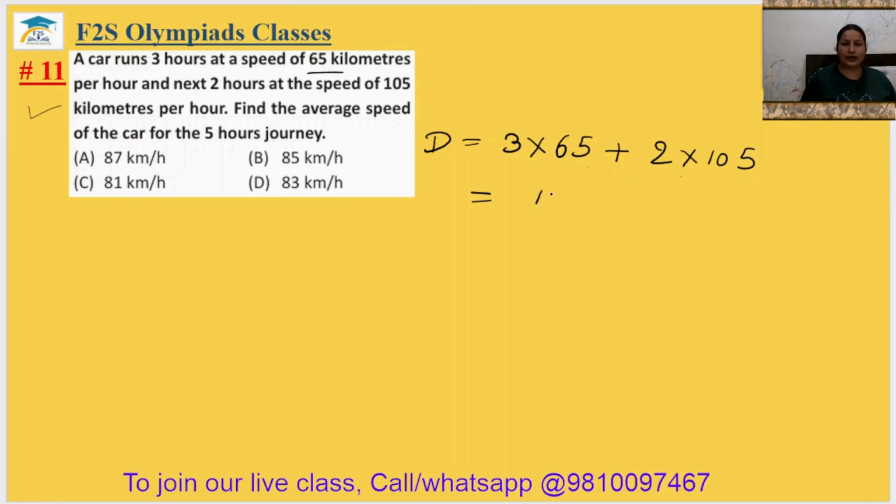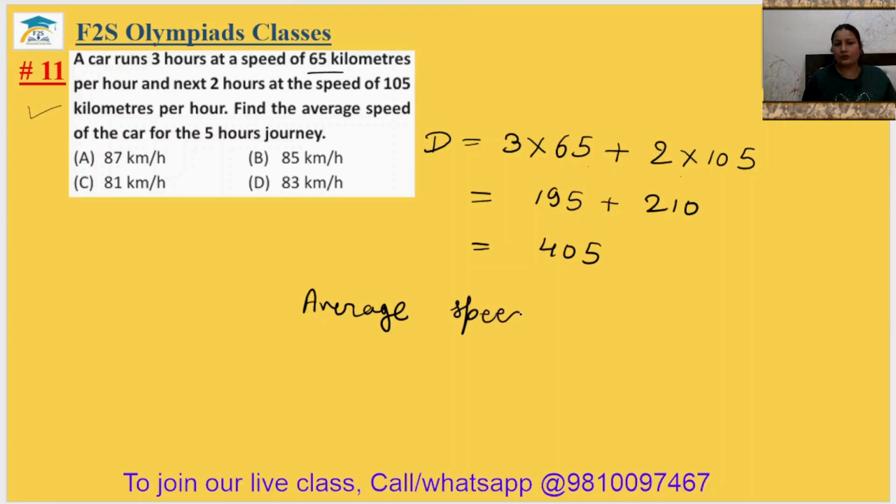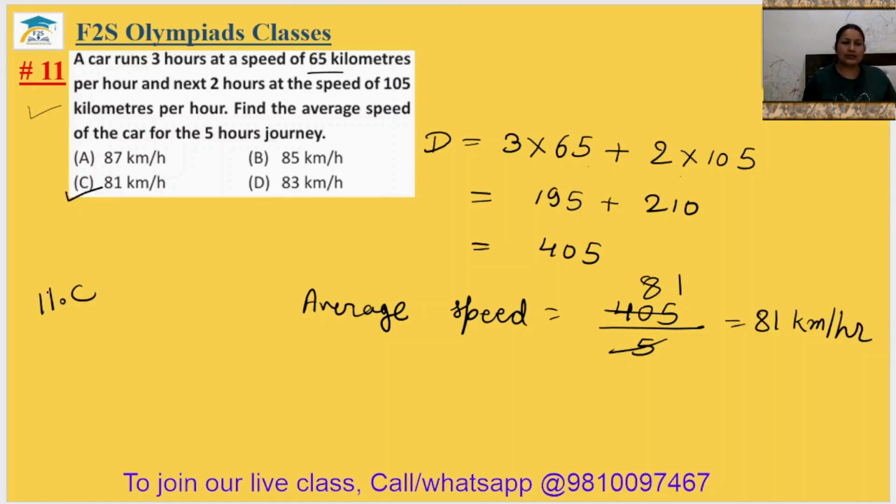So you will get 195 plus 210. After adding these two, you will get 405. The total distance traveled is 405. Now the average speed. Average speed will be equal to distance traveled, 405, upon the total time taken, 5. 5 8s are 40, 5 1s are 81 kilometer per hour. It is in option number C. 11th answer is option C.